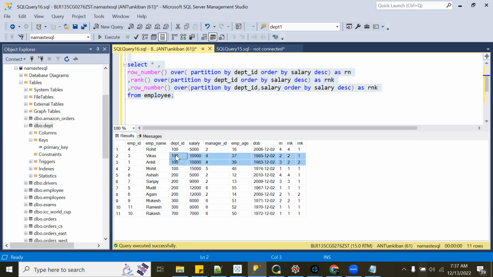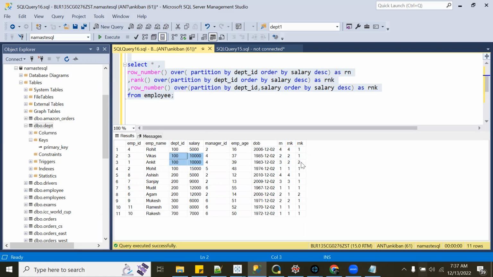Why? Because I have said partition by department ID and salary. So this combination is one window, right? There is no other record with 105,000, isn't it? So this is one window. In this window, there is only one record. This is another window. The combination of department ID and salary is a window now.